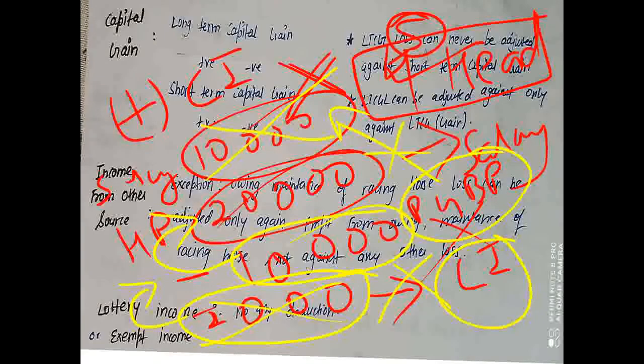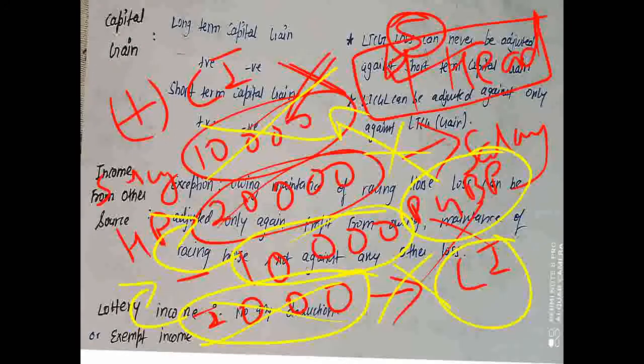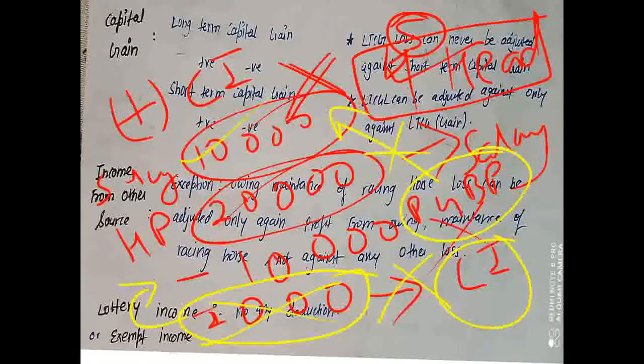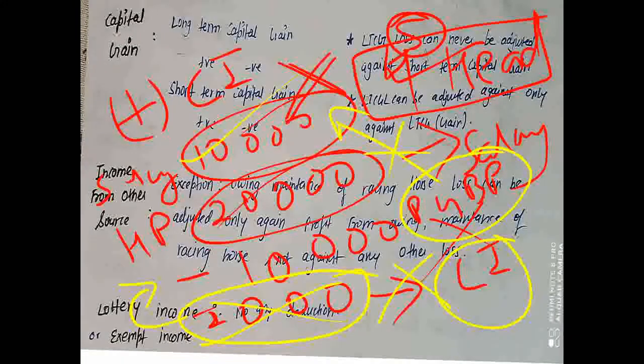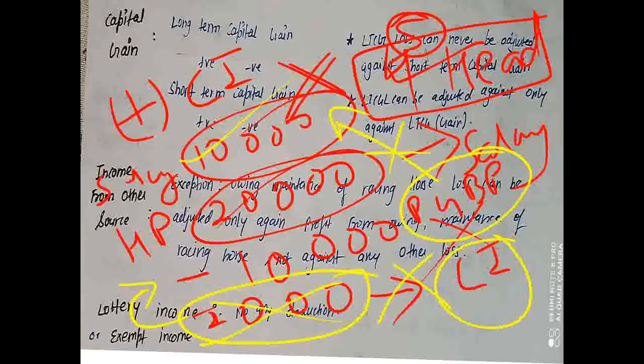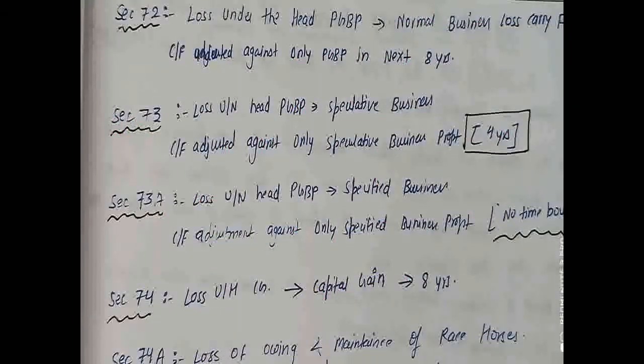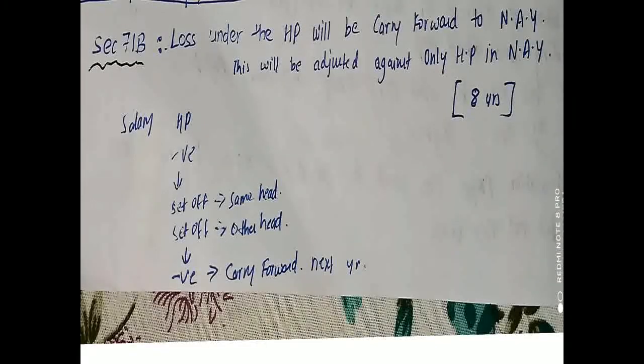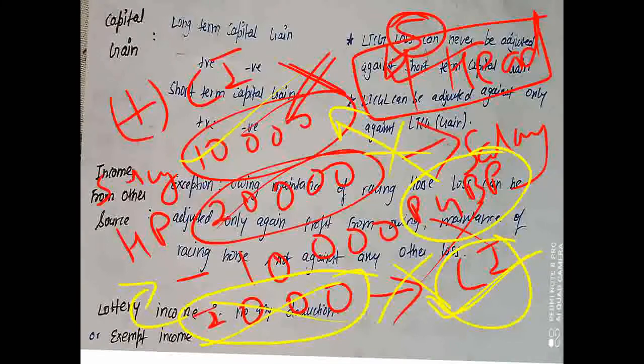Okay, so what will be our overall taxable income in this case? Here we clearly see that we have income of 10,000 from salary, which is not used to set off any losses. Also we have casual income of 2,000. So 10 plus 2, 12,000.